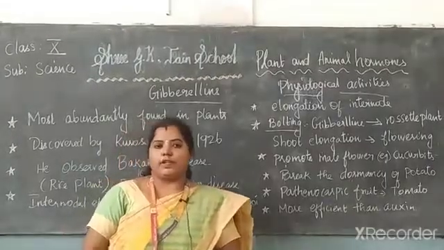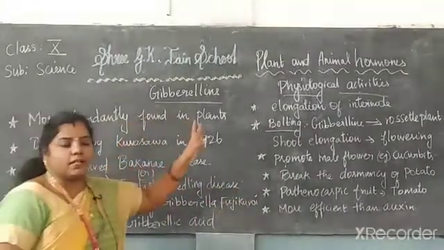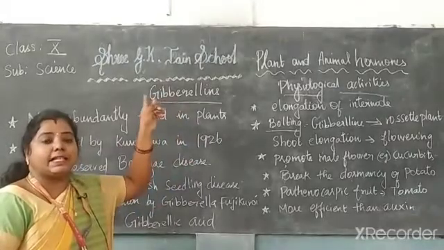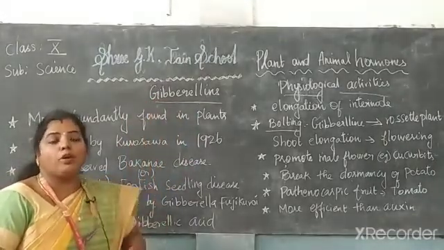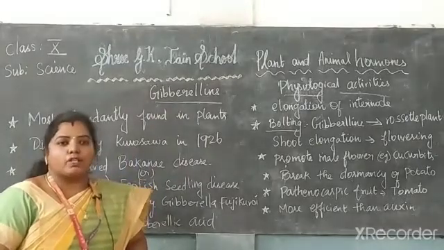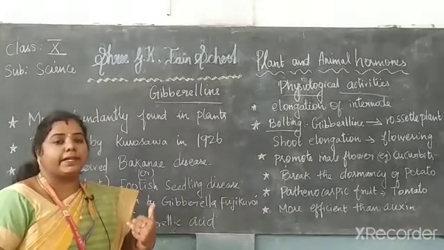And the next hormone is gibberellin. It is most abundantly found in plants. This is the most important as well as abundant hormone found in the plant. Abundant means an enormous amount. So this hormone is present abundantly in plants.